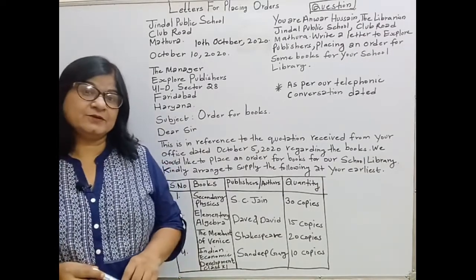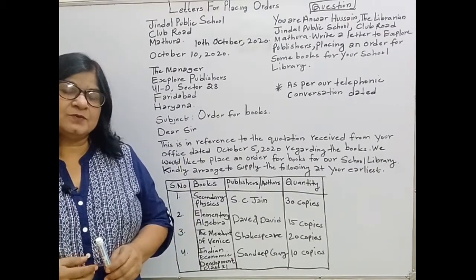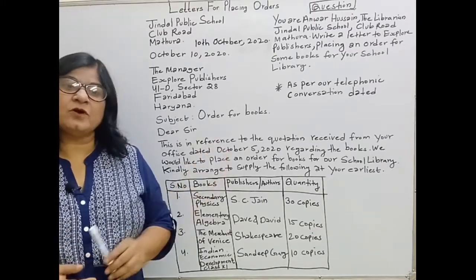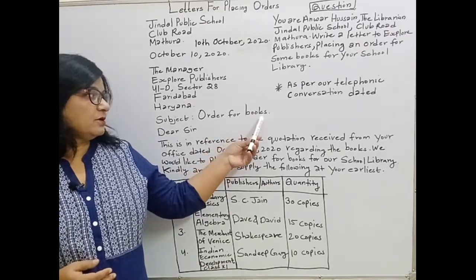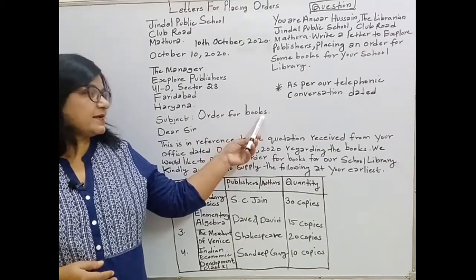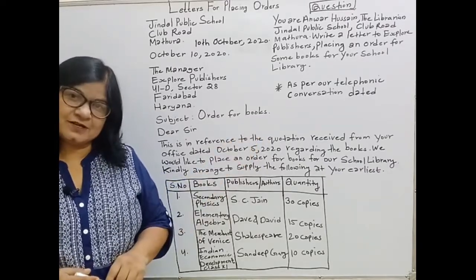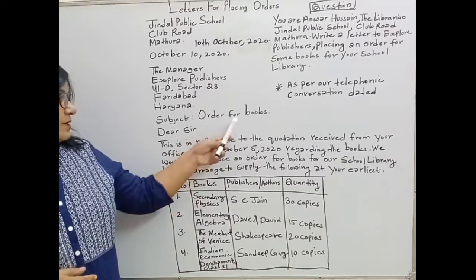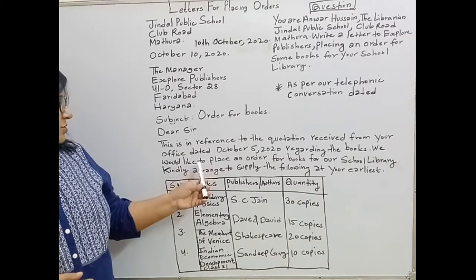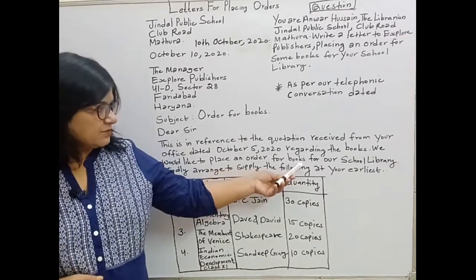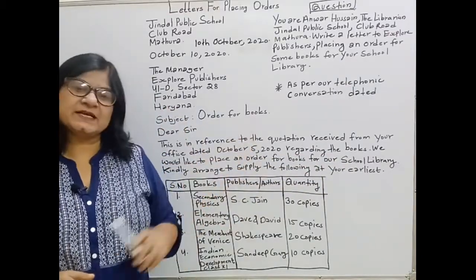And now I'll tell you that if you are writing for other items, suppose you are placing an order for sports equipment, then you will write here order for sports equipment. It can be electrical gadgets, it can be furniture, it can be stationery. And then you will make changes here in the first paragraph. In place of books, here I have written books, here also I have written books, you can write what the subject is.